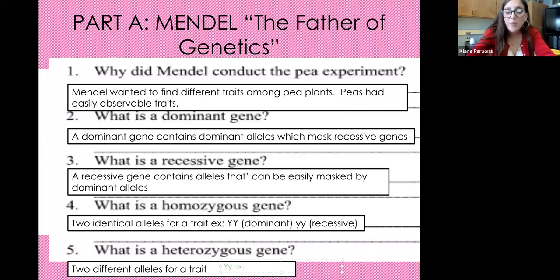But then let's say two people with that genotype, uppercase Y, lowercase y, have children. At least one of their children, or 25% of their likely children, and it's sort of like rolling the dice every time. It could be the case that none of their children actually show up with this genotype. But when we do a Punnett square, you'll see what I mean. At least one, or 25%, we're going to be using statistics, would show up with the homozygous recessive genotype, the two lowercase y genes. And in that case, we would have the recessive phenotype as well.